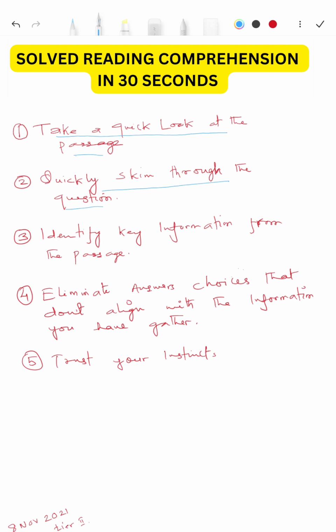In step number 3, identify key information from the passage. While collecting the information, look for the main idea, supporting details, and any notable examples. This will help you grasp the passage's core message quickly. And in step number 4, eliminate answer choices that don't align with the information you have gathered. This will help you narrow down your options and increase your chances of selecting the correct answer.